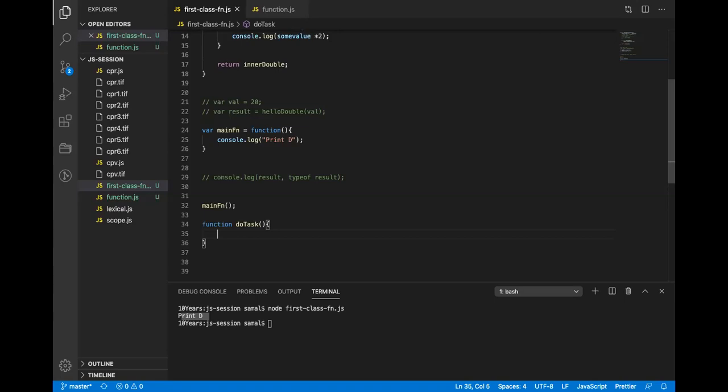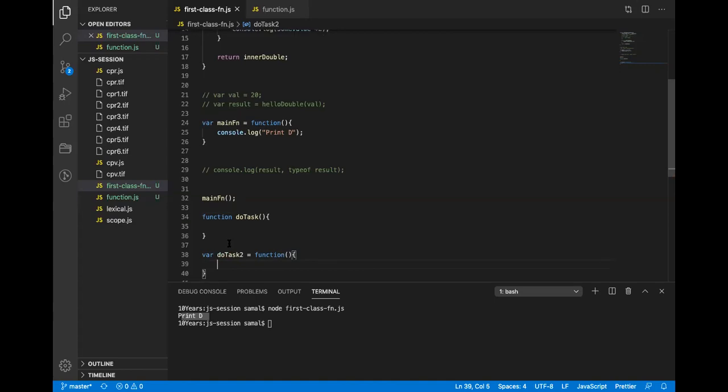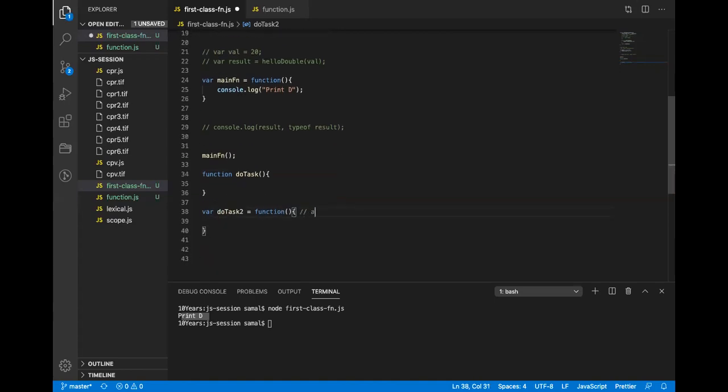And if I do the same function thing with var, and doTask2, this is called a function assignment. And this is called a declaration. All right. So in declaration you can call the function before it is being used.